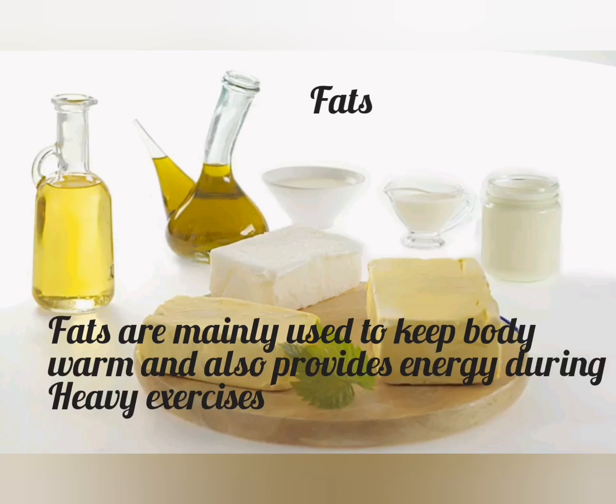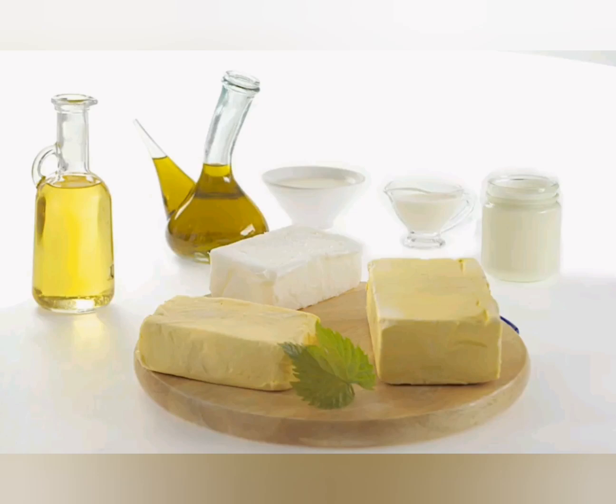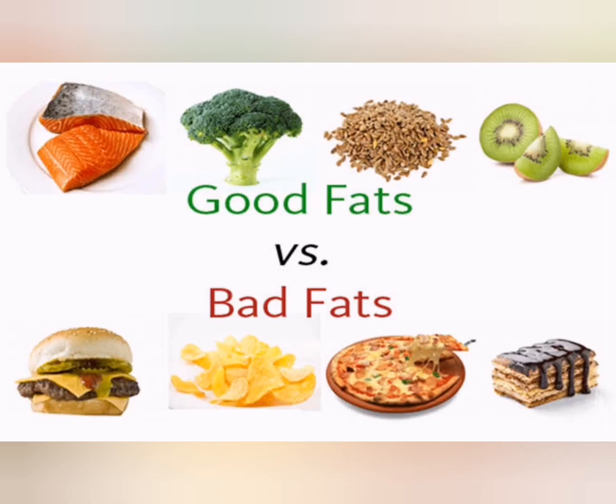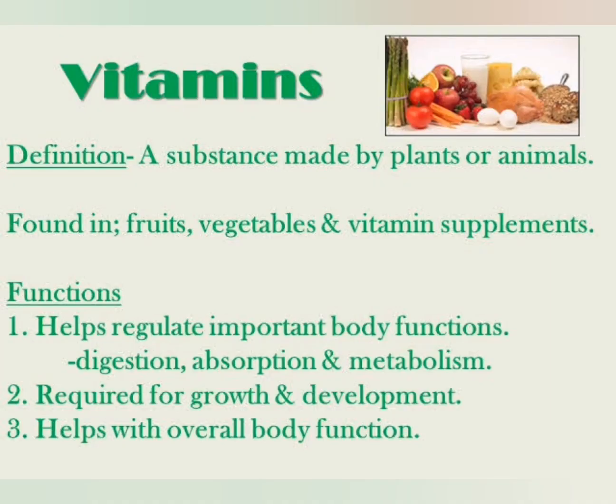So let us see what are the good fats and what are the bad fats that we have to avoid in our food. Coming to the good fats, broccoli, kiwi and the fruits and vegetables have good fats, but the foods like burger, chips, pizza and pastries all contain very bad fats that convert a person into an obese person. So choose the right fat and good fat.